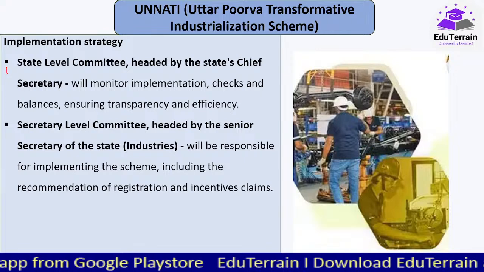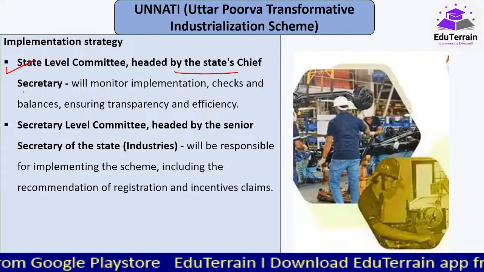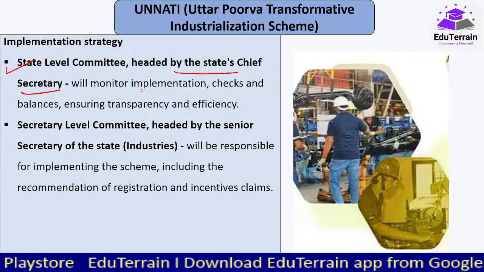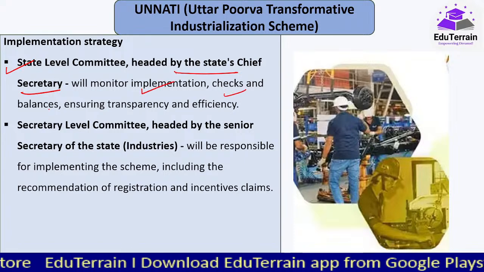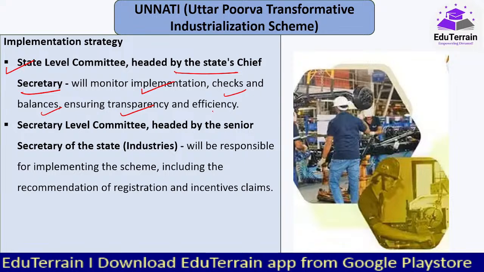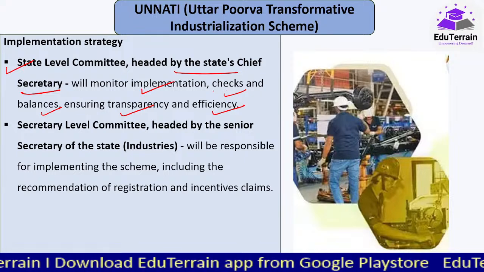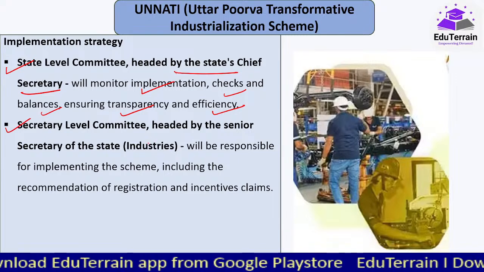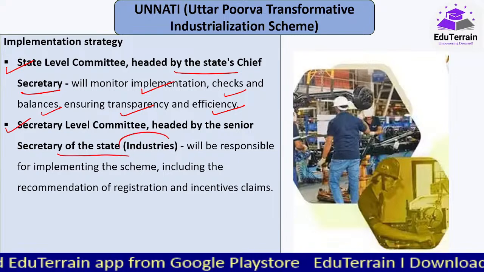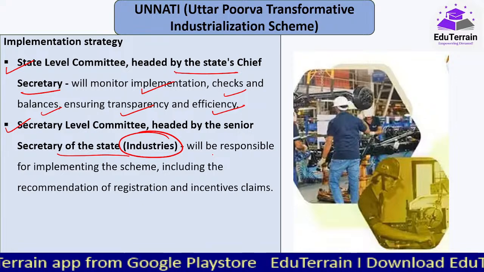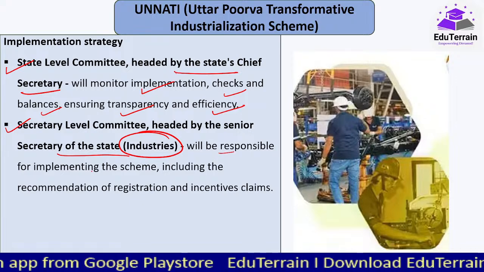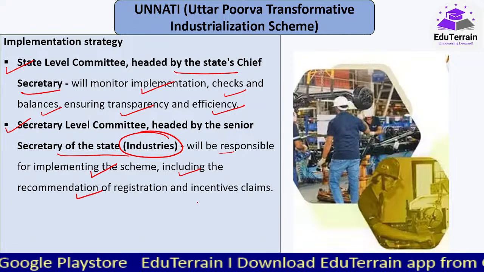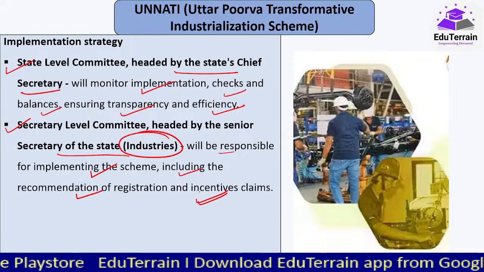Second, there is a state level committee, which is headed by the state's chief secretary. This is the committee that will monitor the implementation, checks and balances, and ensure transparency and efficiency of this scheme. And the third level is the secretary level committee, headed by the senior secretary of the state from the industries. This particular committee will be responsible for implementation of the scheme, including the recommendation of registration and incentive claims.